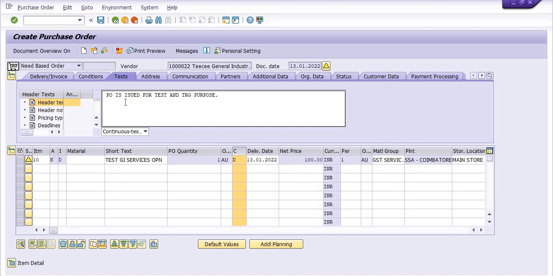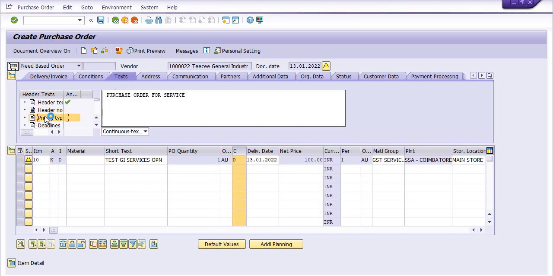Okay, and you can mention your header note here. Okay, purchase order for service.